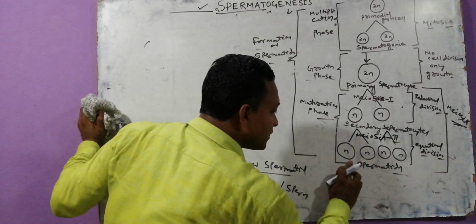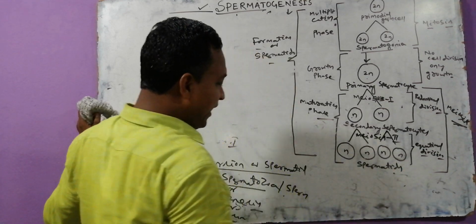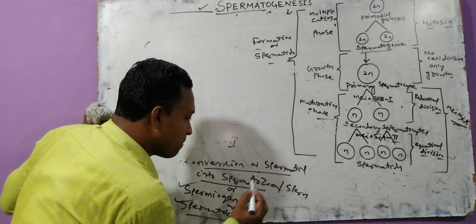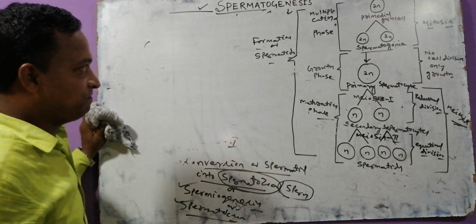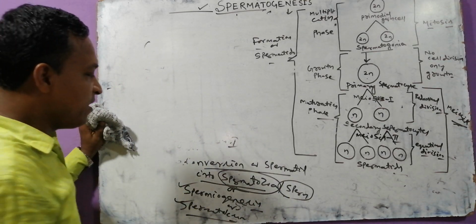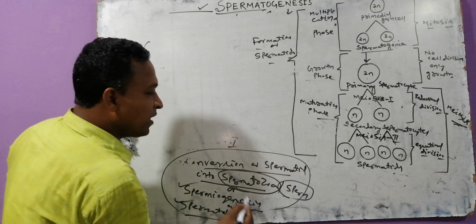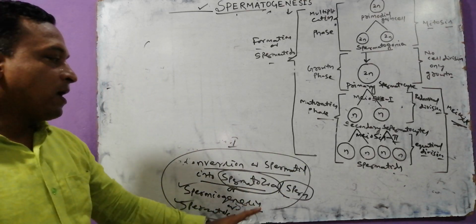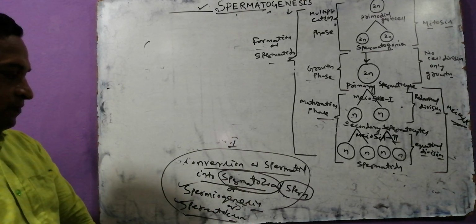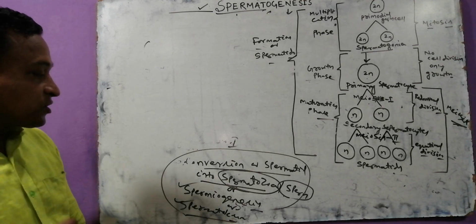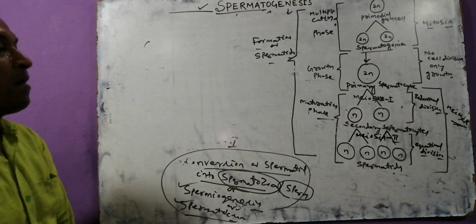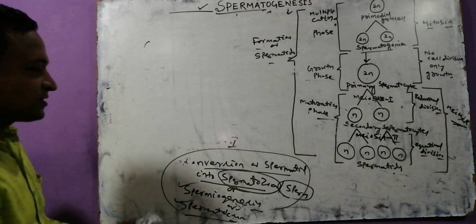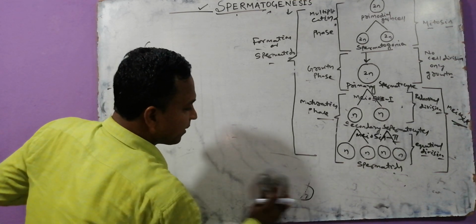Yes. We convert this spermatid into which one? Spermatozoa. Motile spermatozoa or sperm. Now we are talking about the final step: conversion of the spermatid into spermatozoa or sperm. Which is otherwise called spermiogenesis, or you can call that spermatolysis. Try to understand, my dears. Very interesting.